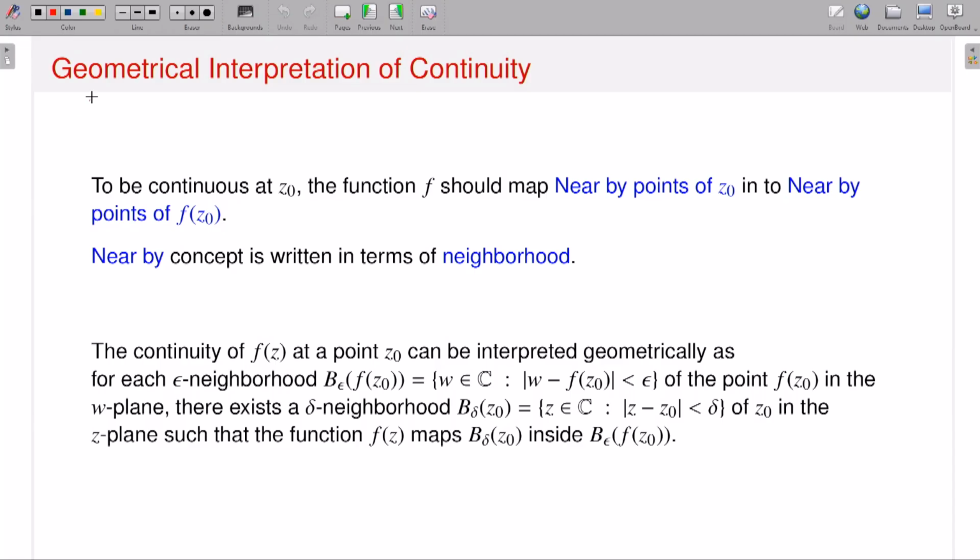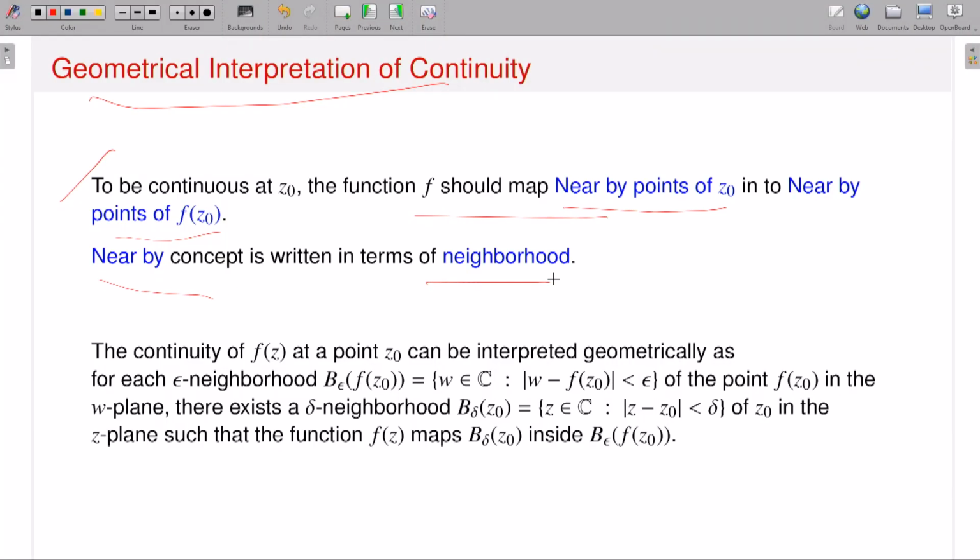Okay, so again geometrically, like in the limit case, to be continuous at the point z0, I am saying that the function should map nearby points of z0 to nearby points of f of z0. That means if z approaches z0, my functional value should approach f of z0. Nearby I mean in terms of neighborhoods, the explanation I already gave in the context of limit. It says that the continuity of f at the point z0 can be interpreted geometrically.